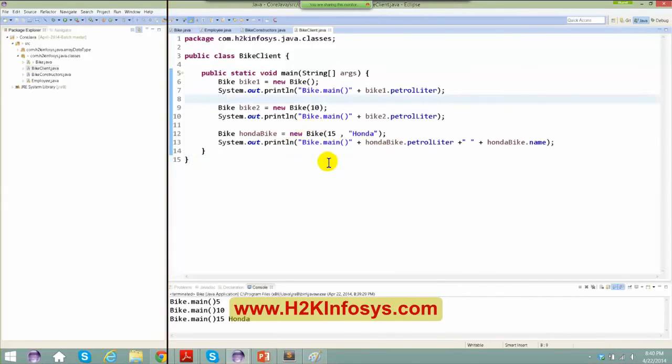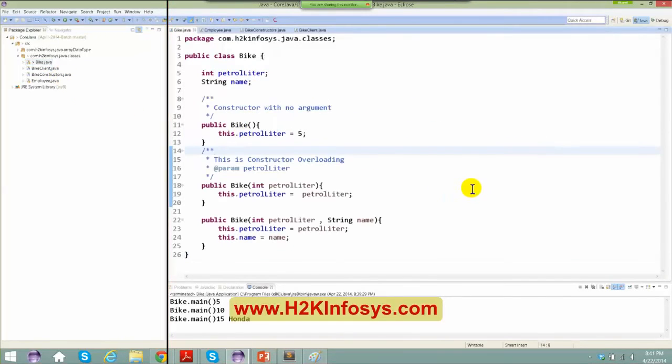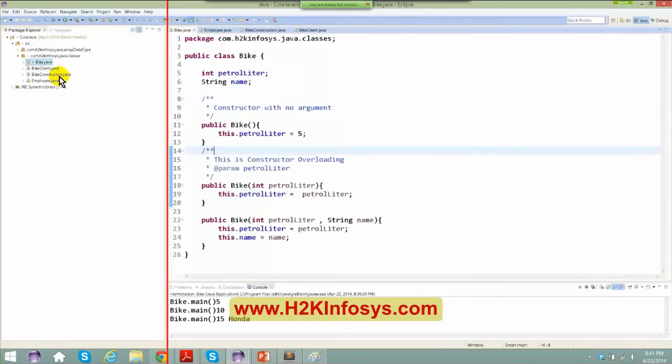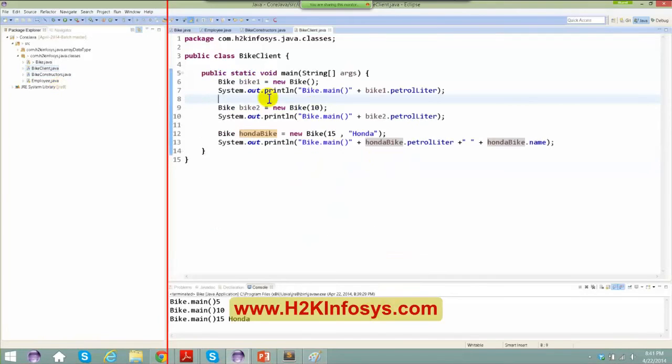This is my client, and in this client class, basically I'll just say bike 1, bike 2, and bike 3, or Honda bike here. All right. So what did I do? I just separated things here. So this is my bike client, wherein I'm just going to create the bike. This is also possible because, as of now, it is in the same package, so I can access the classes in the same way I can do it in the main method here. So this class basically looks very simple right now. So run this Java application. I'm good here. So I'm just going to keep it as it is right now.